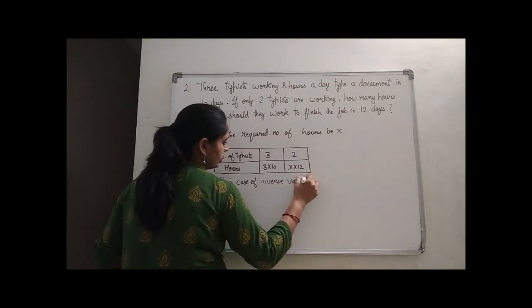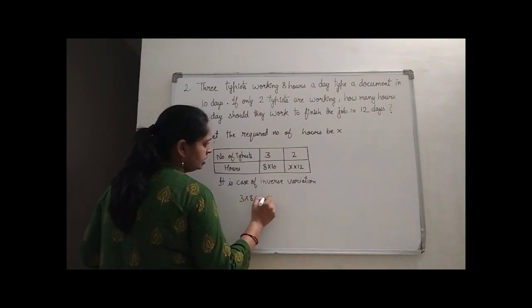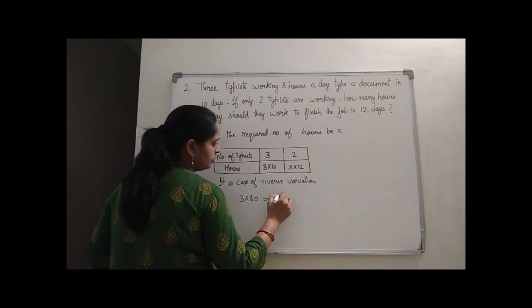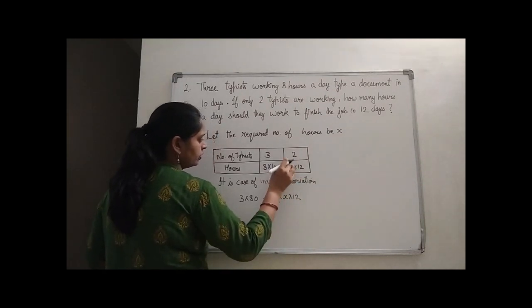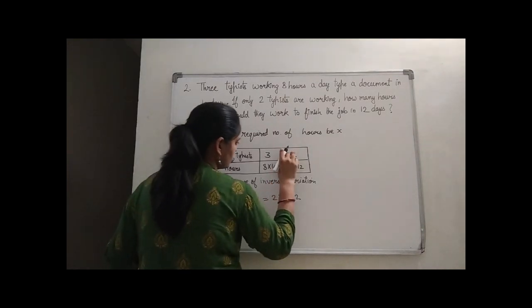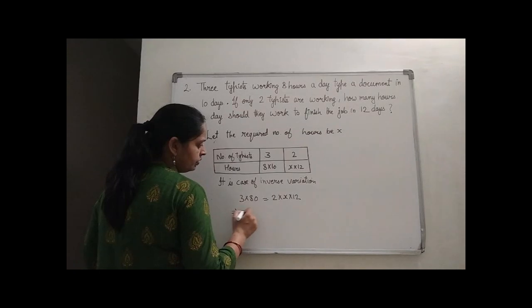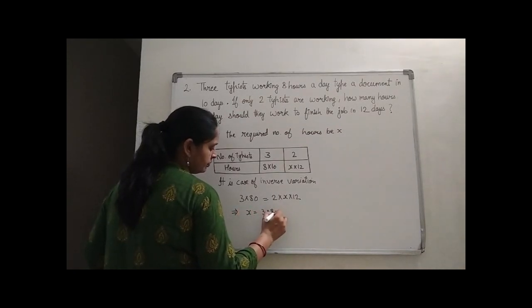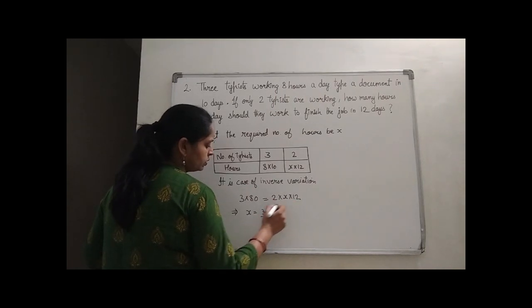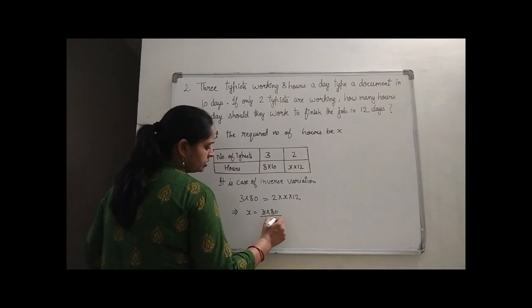Hence, we are having 3 multiplied by 8 into 10, that is 80, is equal to 2 multiplied by x multiplied by 12. We have to get the product of x, y. So these are x and y. So the product of these two will be equal to the product of these two. So from here we can get the value of x. x will be equal to 3 into 80 upon 12 2s is how much? 24. 3 8s are 24, and it can get cancelled.